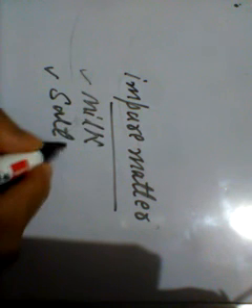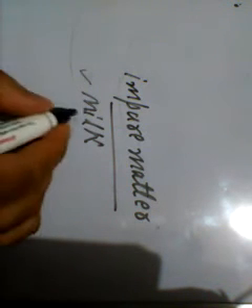That means it is made up of many types of particles, more than one, two, three, or four. For example, we are taking the case of milk and salt water. These are impure matters.